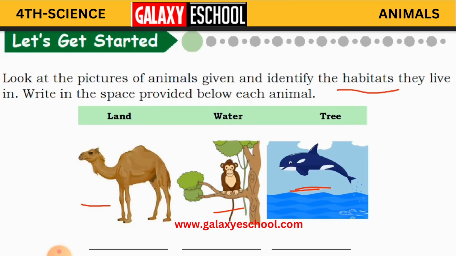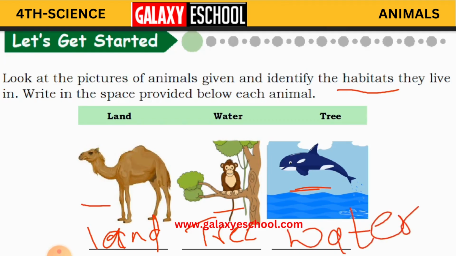And camel, where does it live children? Either on the land, in the water or on the tree? Yes, the camel lives on the land. Now monkey, where does a monkey live? It lives on the trees. And this dolphin lives in the water.